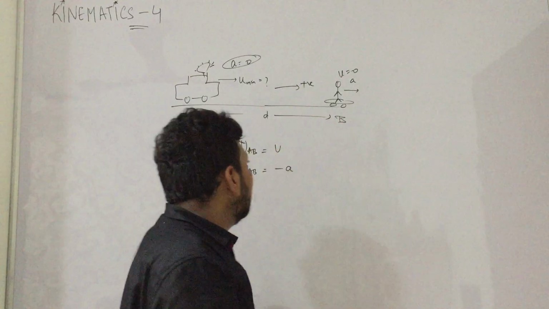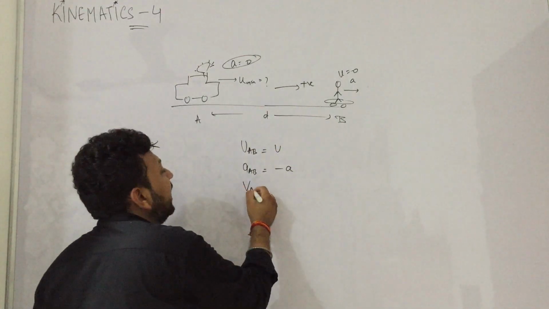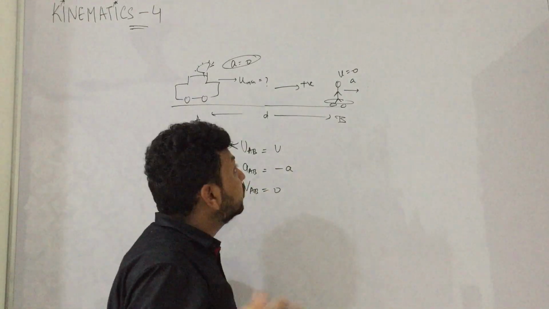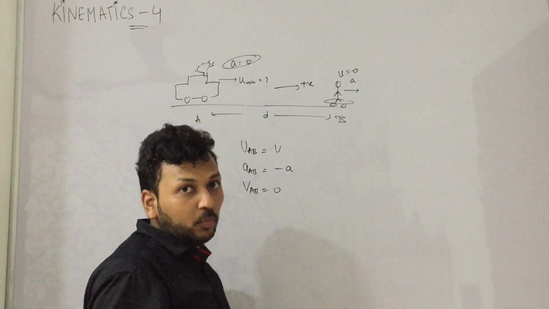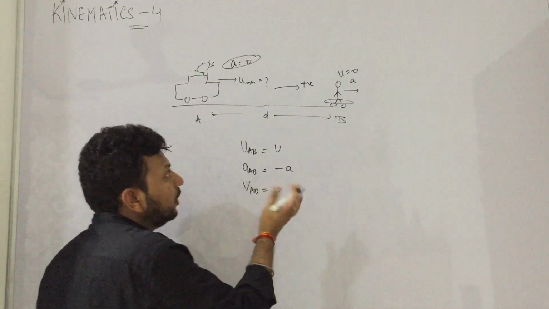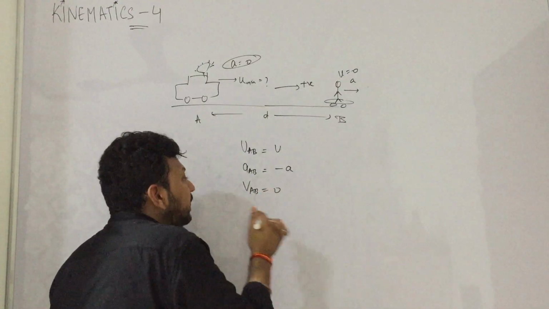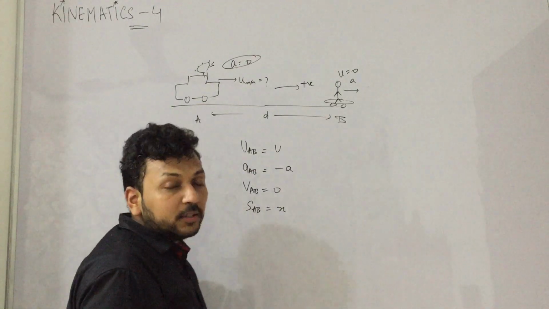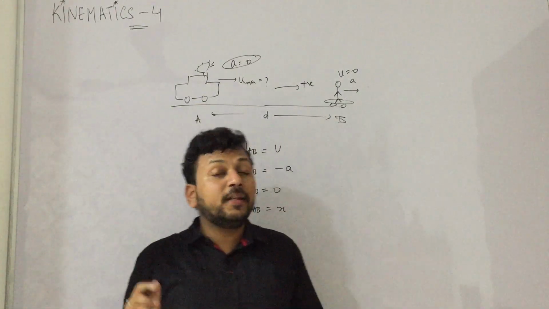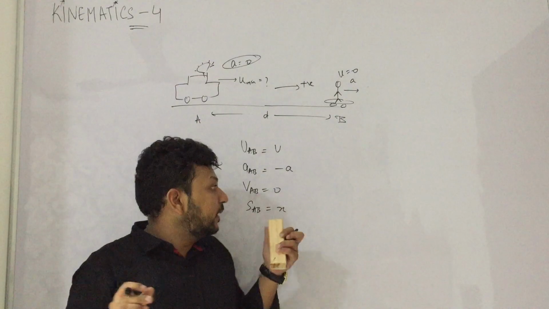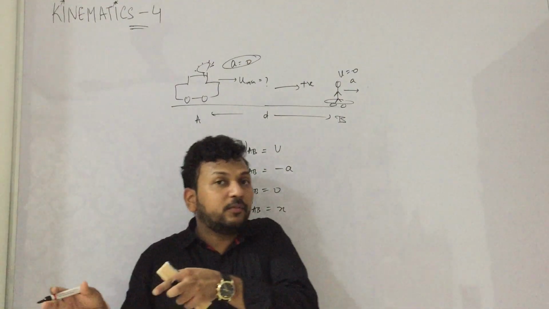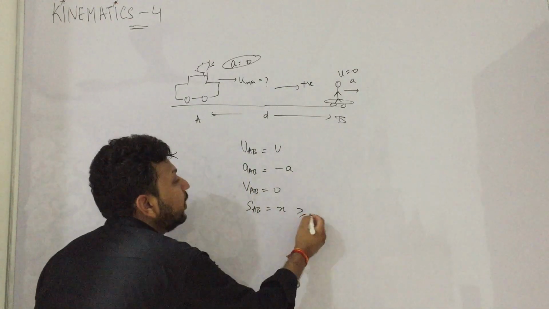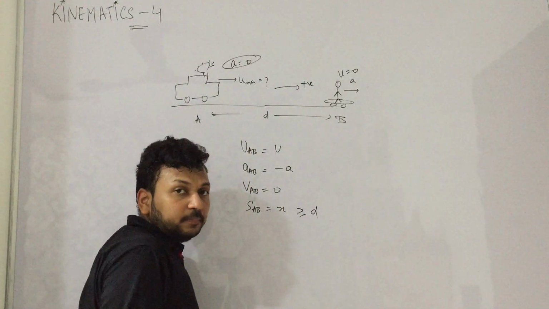So let us take that situation only when VAB becomes 0, when the thief's speed becomes u. When the relative velocity becomes zero, till that point, if SAB is equal to x, when the speed of both of them becomes equal, till that point, if the displacement of police with respect to thief is x, x should be greater than or equal to d to catch it, right?